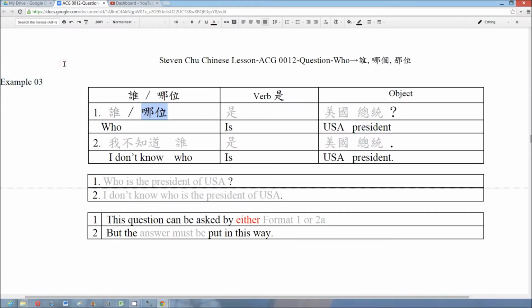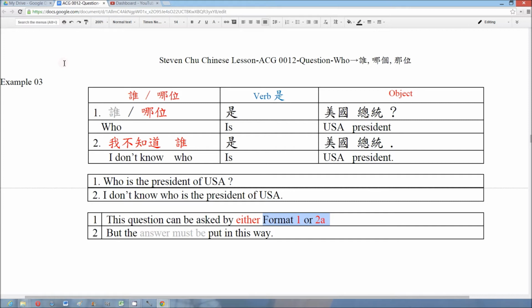Example 3. 哪位是美国总统? Who is the president of USA? And the answer is 我不知道谁是美国总统. I don't know who is the president of USA. We use the answer to replace the question word, and we put the question word 谁 or 哪位 at the position of the subject, and we use the verb 是 and then the object.